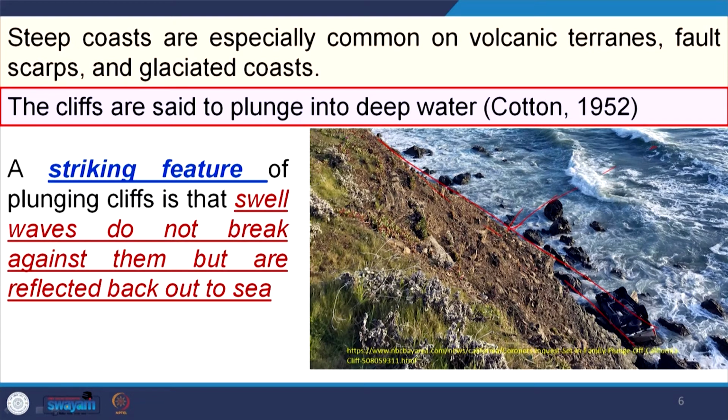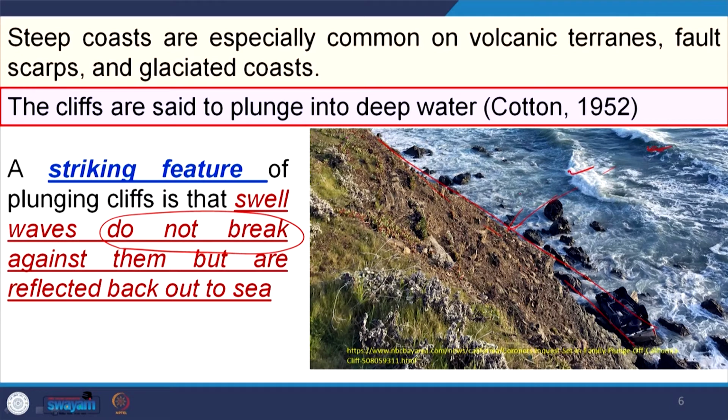So, a striking feature of a plunging cliff is that swell waves do not break against them, but are reflected back out to sea. Here, if you see, this is a pair of swell waves coming, a wave train, and waves are following behind it.